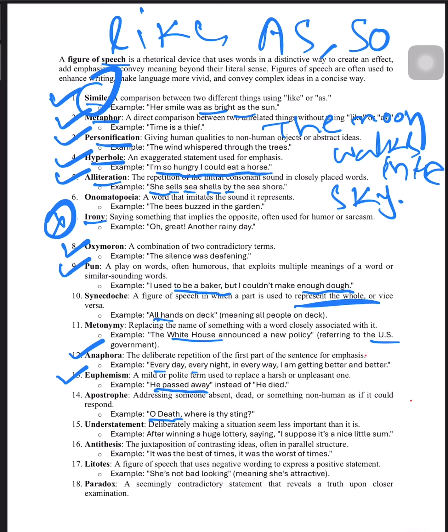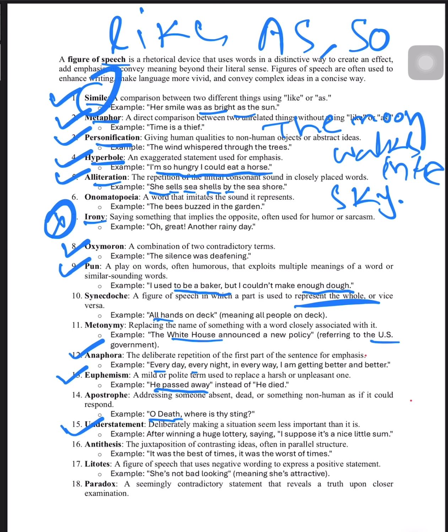Okay, next, understatement. Understatement is important. Deliberately making a situation seem less important than it is. So after winning a huge lottery, saying I suppose it's a nice little sum. For example, you have got a huge lottery, just imagine that you have got 1 crore, and despite that you are saying that I did not get enough money. Okay, so that means that you are showing understatement.